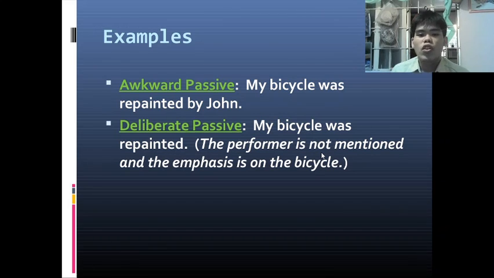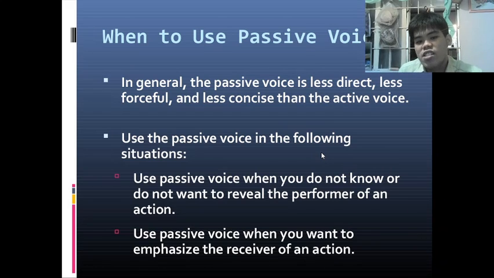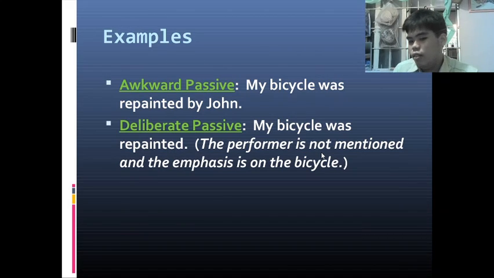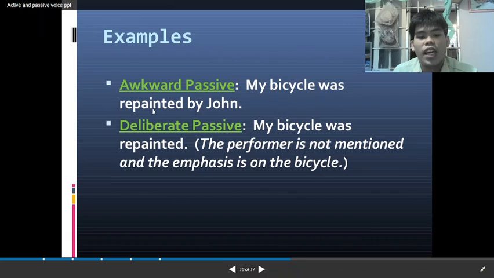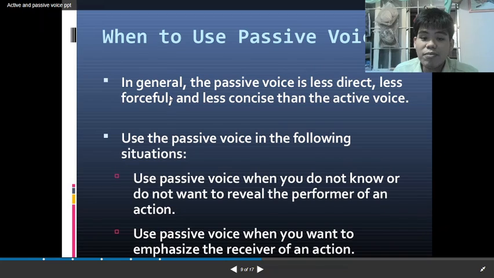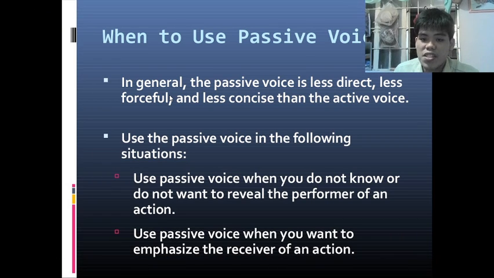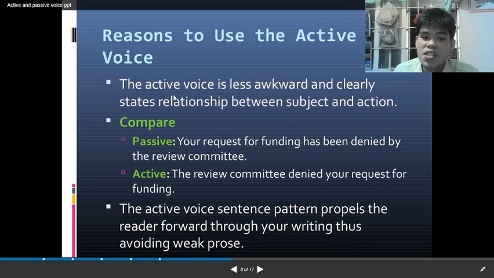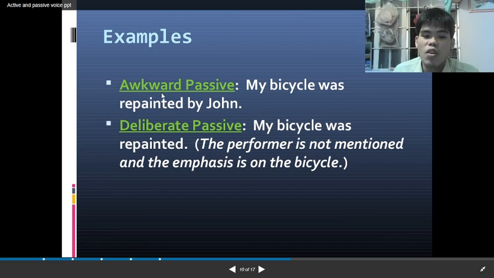But that's already in the passive voice. If you do not want to say the person who painted the bicycle, we already have the passive voice. But to completely change the original sentence into a passive voice, this is the correct one: My bicycle was repainted by John. But again, it is less direct, less forceful, less concise, and a bit awkward, because the active voice is less awkward. The passive voice is more awkward. That's why, awkward passive: my bicycle was repainted by John.